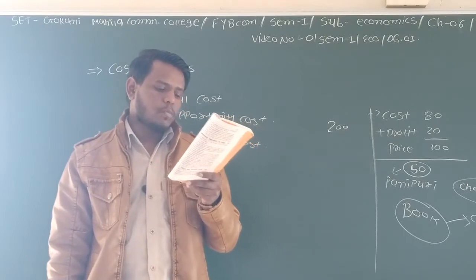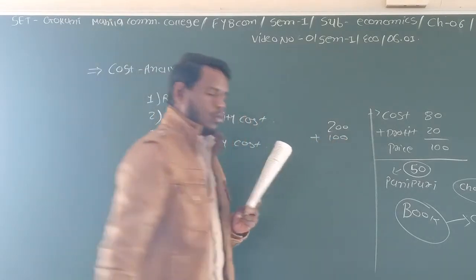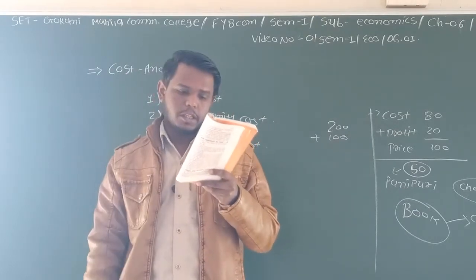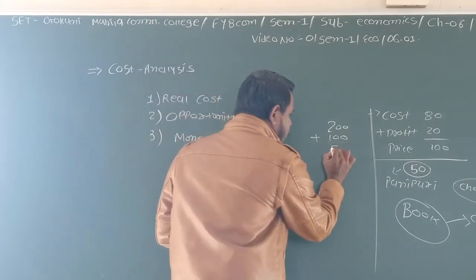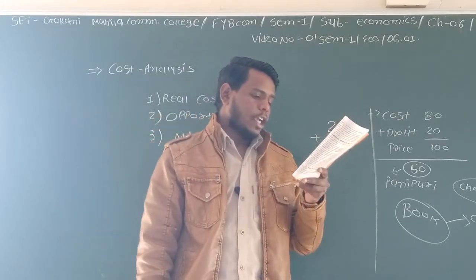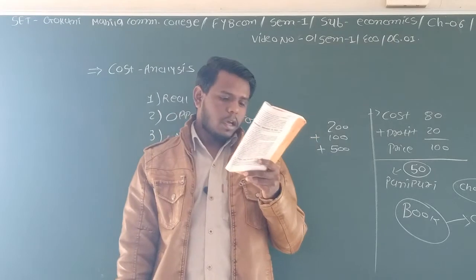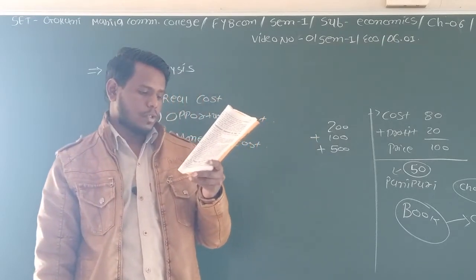The capital had to be paid ₹100, so 100 will be added to the 200. Laborers had to be paid ₹500. After that, the entrepreneur received ₹200 as profit. The total cost of production comes to rupees 1000.